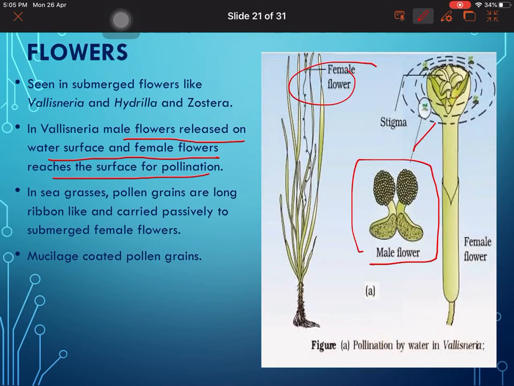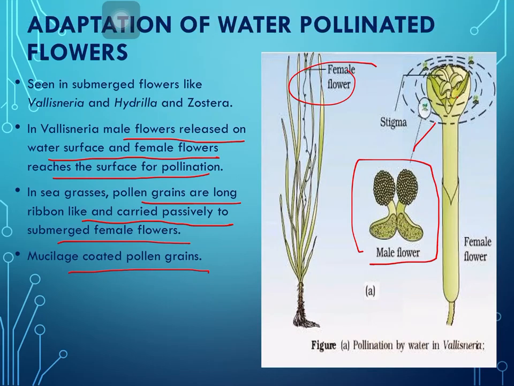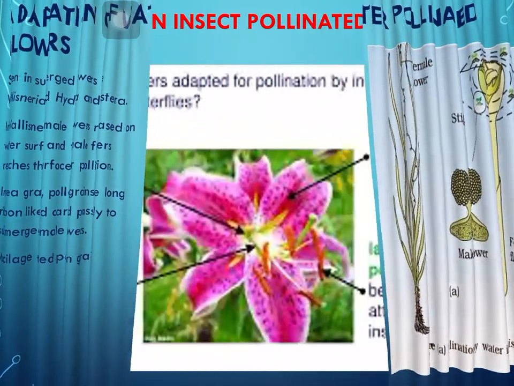In seagrass, pollen grains are long and ribbon like and carried passively to the submerged female flowers. Likewise, mucilage coated pollen grains are also there. This mucilage coating helps the pollen grain survive in water, because it doesn't allow water to degrade the pollen grain. So this is how adaptation happens in water pollinated flowers.